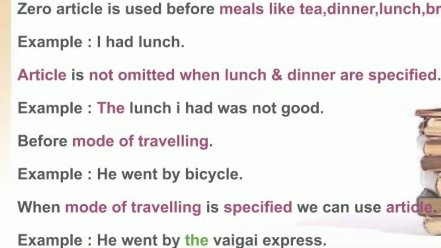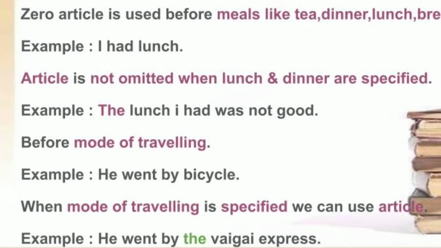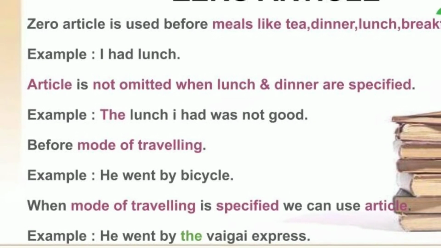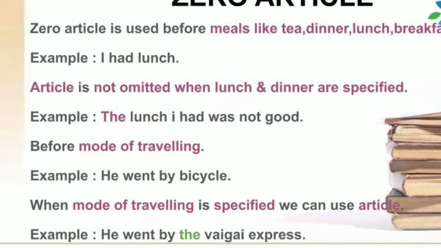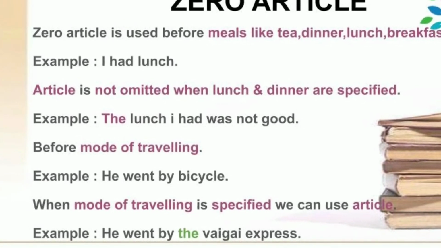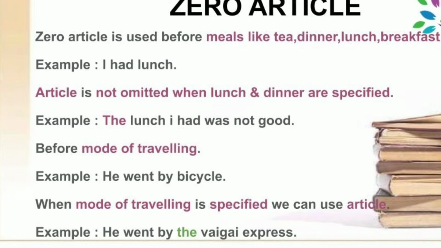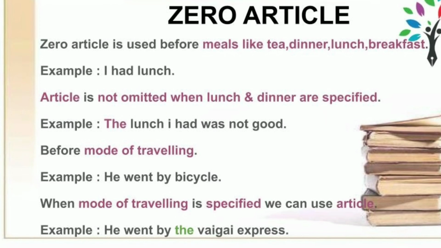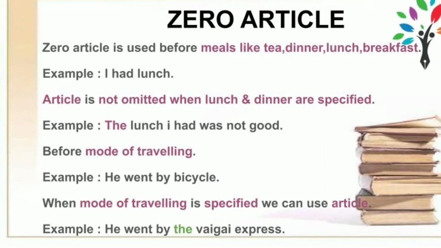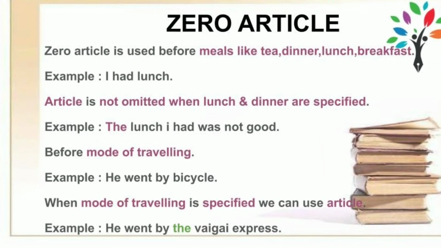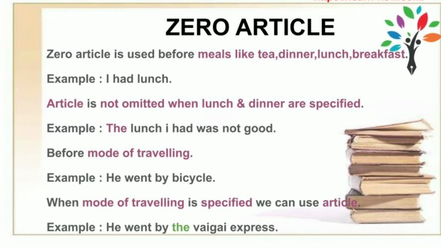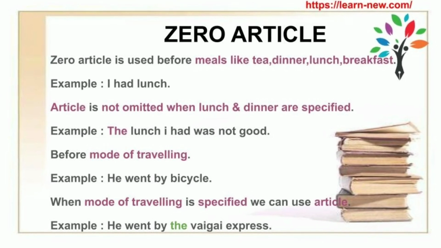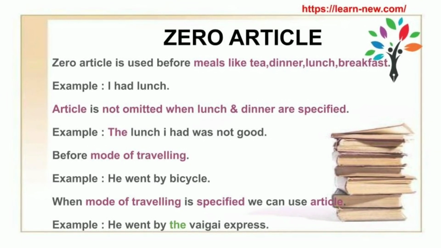Before the names of meals like tea, breakfast, lunch and dinner. I had lunch. Here we have to note down, article is not omitted when lunch or dinner is specified. Example, the lunch I had yesterday was not good. Before the mode of traveling. He went by bicycle. When it is specified, we can use the article the. He went by the Vaigai Express.